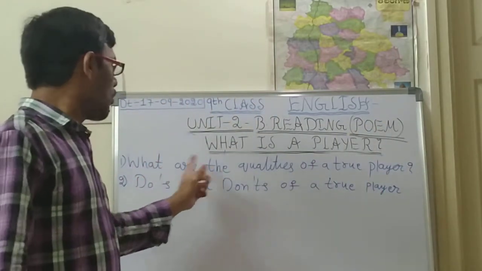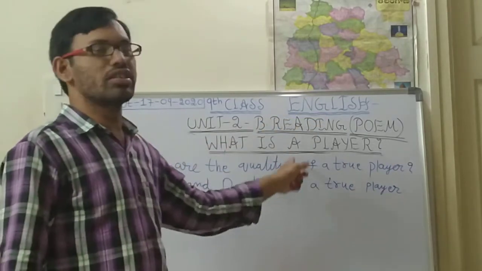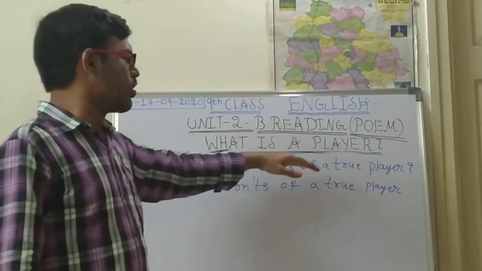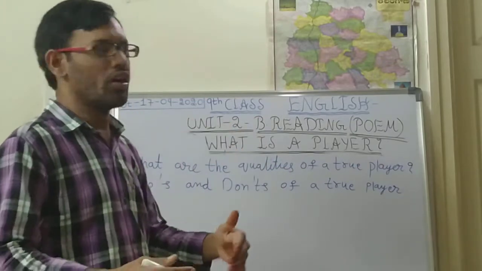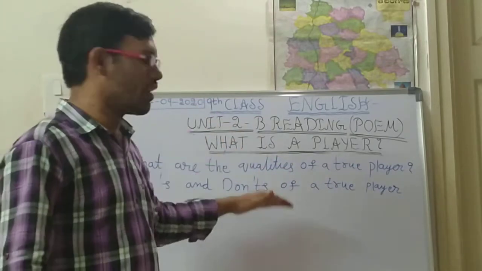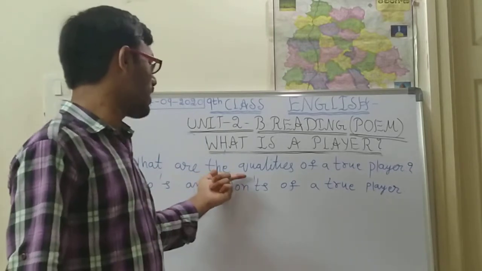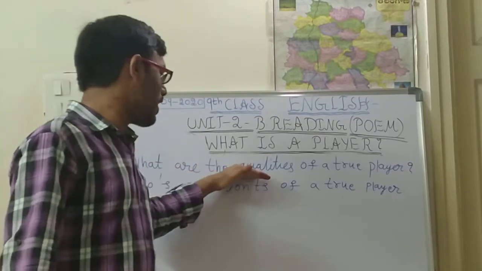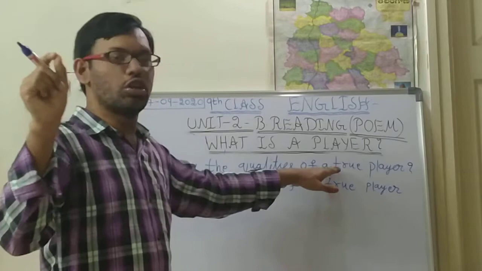So the first one is, what are the qualities of a true player, or else what are the qualities that a true player should have? That means you have to write what type of qualities a true player should have. Based on this lesson only, all the qualities will be there. Write this answer point-wise. Start the answer by putting the heading, qualities of a true player.